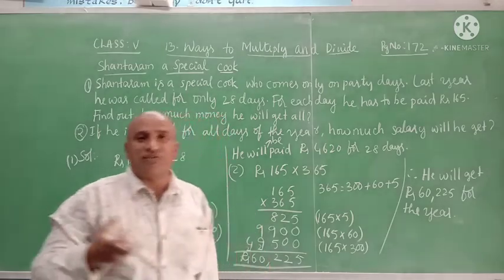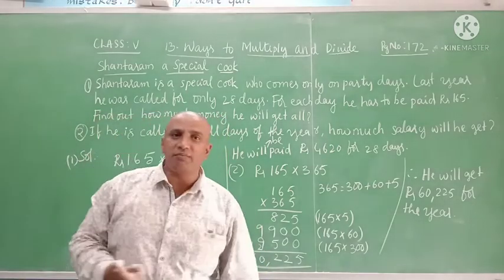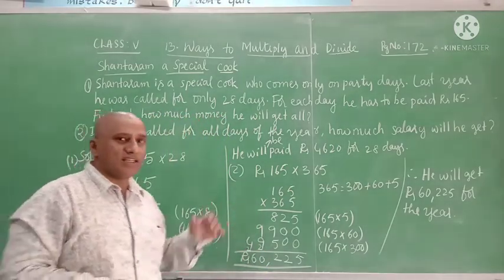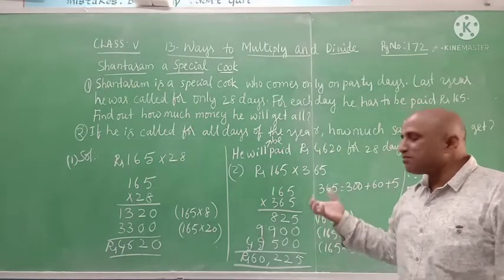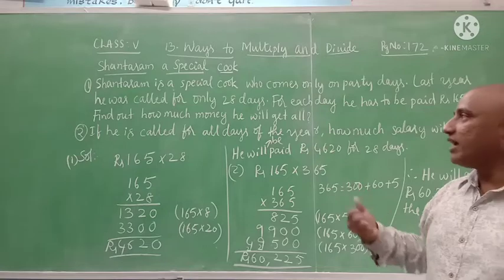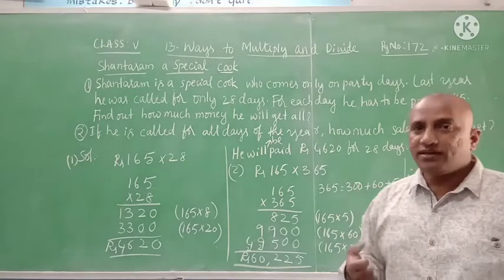So like this we find the multiplication. This is one method of multiplication, Bayes' method, where we find the products by splitting the numbers. Is it clear, children?